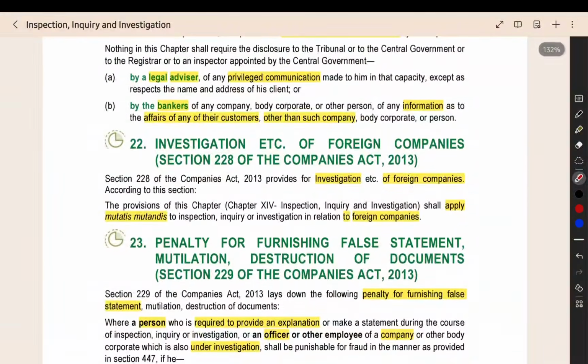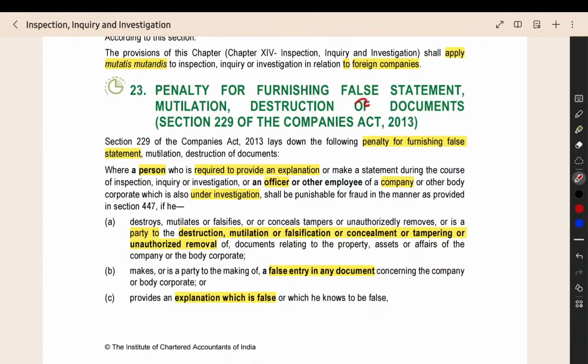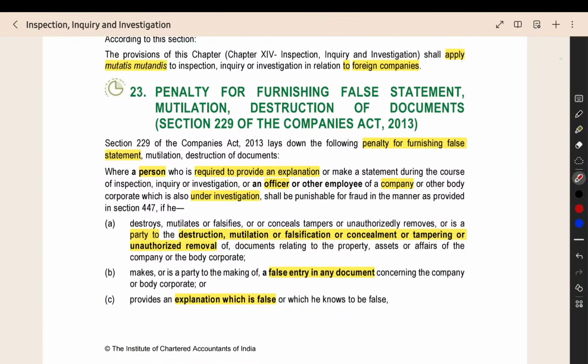Then this particular chapter will be applicable to foreign companies also, with the necessary changes. Then if you give any false statement or destroy documents, this penalty will be applicable under section 447. So that also they have given. That's all about this particular chapter. We have completed the entire chapter.